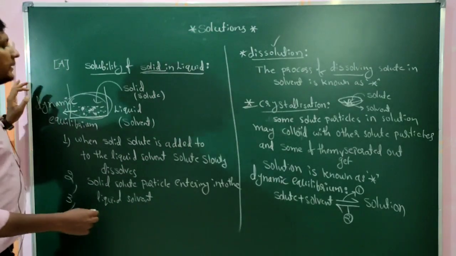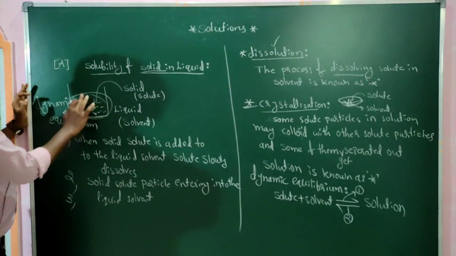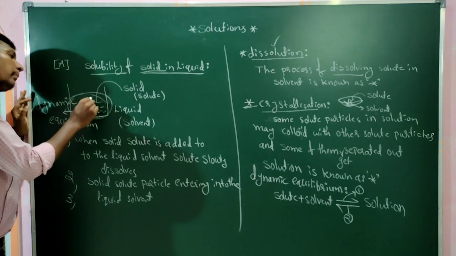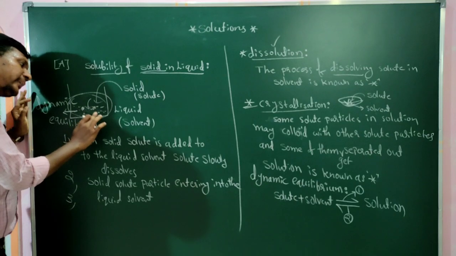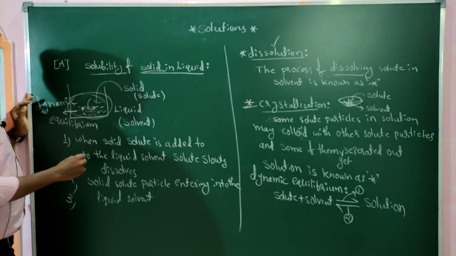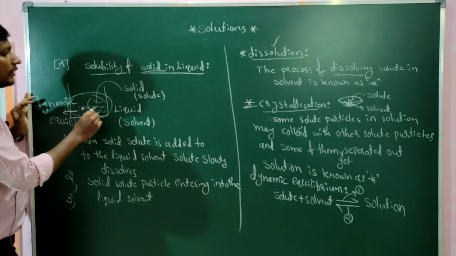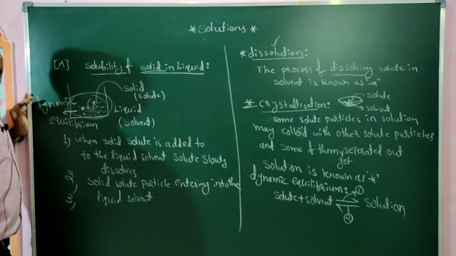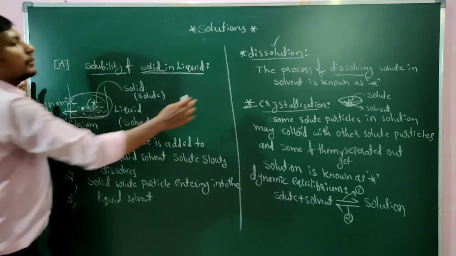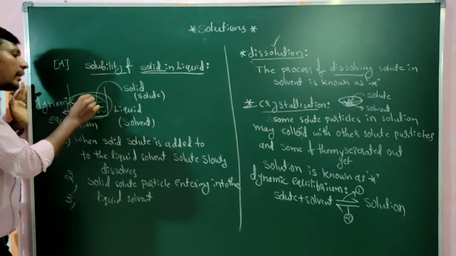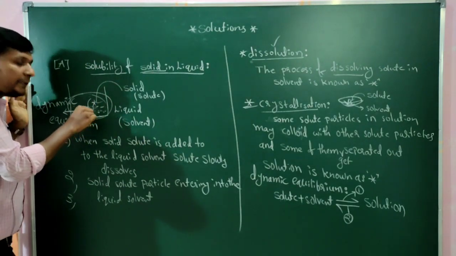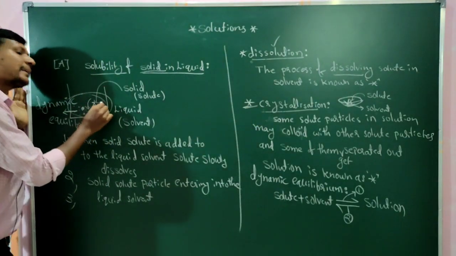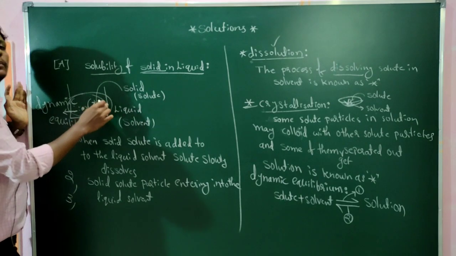Because at dynamic equilibrium, the number of solute particles entering into the solvent is equal to the number of solute particles separated out from the solution. Look at here carefully. First process, dissolution: the number of particles dissolved into the solution. Next, crystallization: the number of particles separated out of the solution. Both are equal.